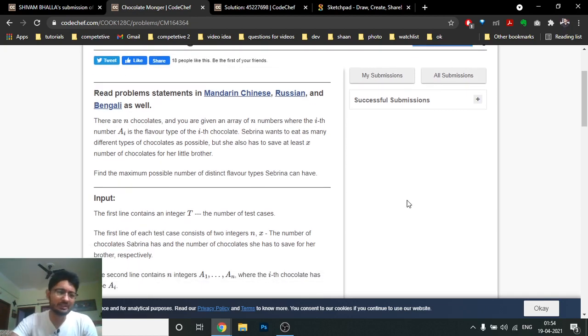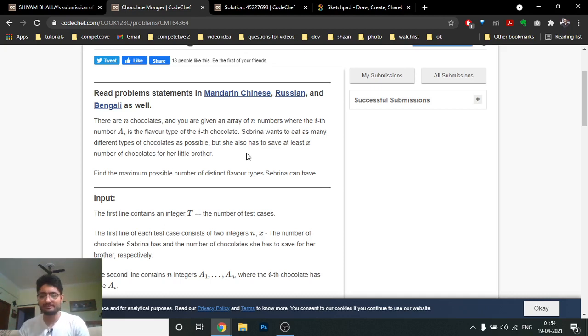I'll tell you in simple terms: it states that there are n chocolates and every chocolate has some flavor, which is the A_i flavor. Now Sabrina has a little brother and she wants to give her little brother X chocolates, at least X chocolates. But Sabrina also wants to taste as many different flavors as she could.